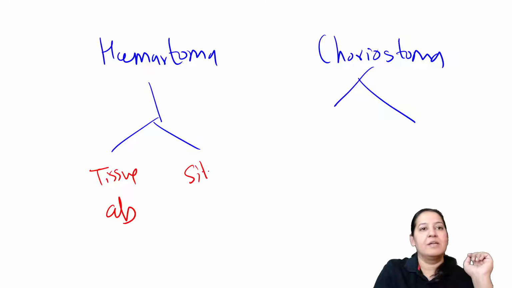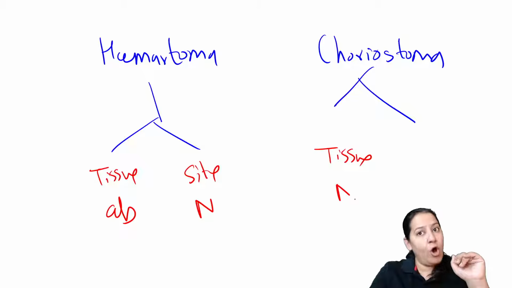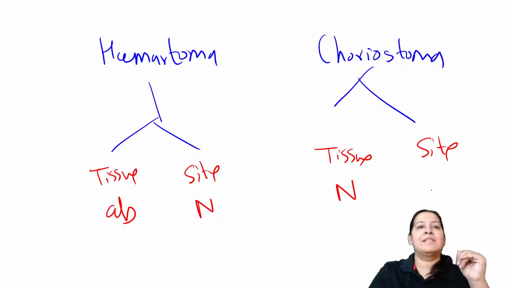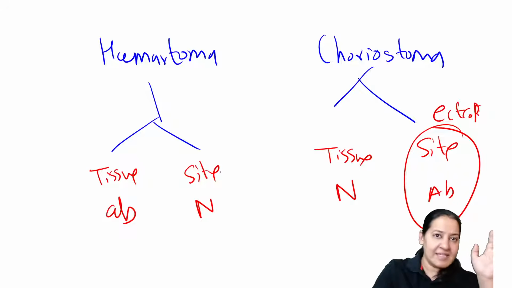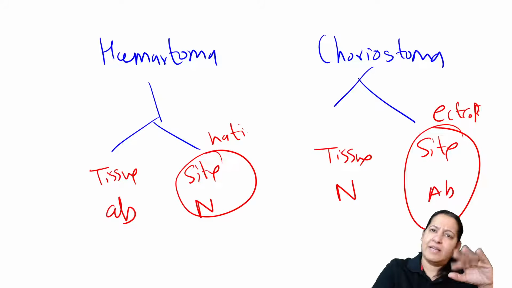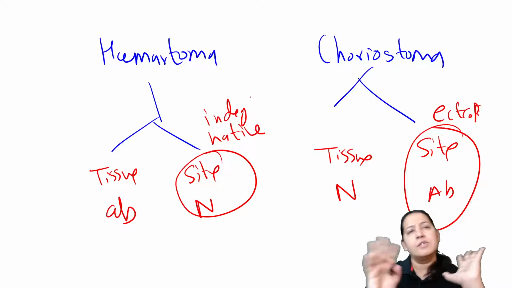The site is normal. And in choriostoma, the tissue is normal, but the site is abnormal. Abnormal means the site is ectopic. The site is ectopic. Here the site is normal. That is the native site, the main site, the native or indigenous site for that tissue. Right? So that is the thing.